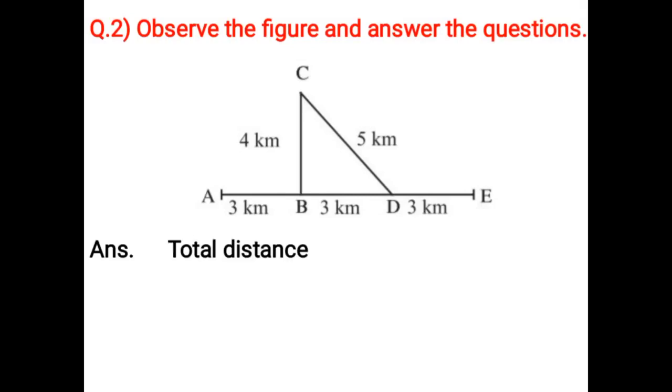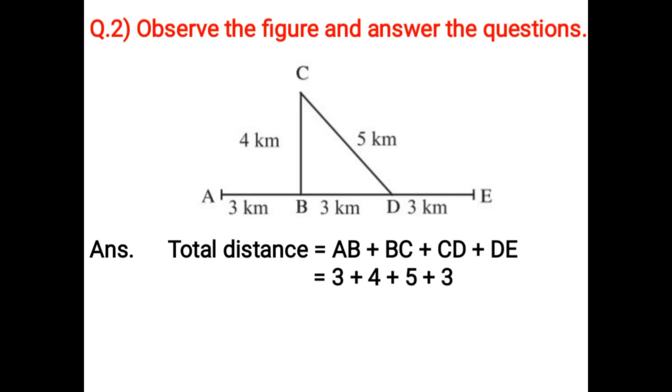Total distance travelled by Sachin and Samir is AB plus BC plus CD plus DE, which is AB 3 km plus BC 4 km plus CD 5 km plus DE 3 km. That is equal to 3 plus 4 plus 5 plus 3, which is 15 km.